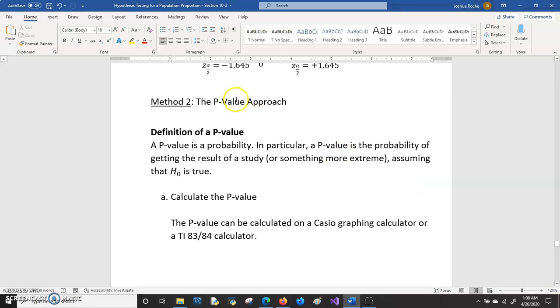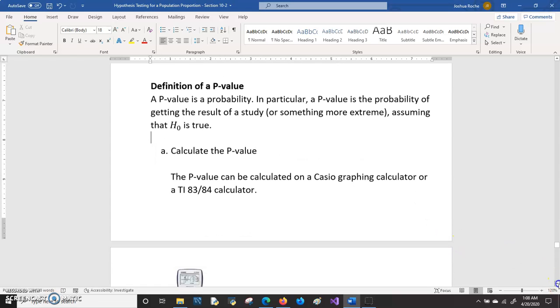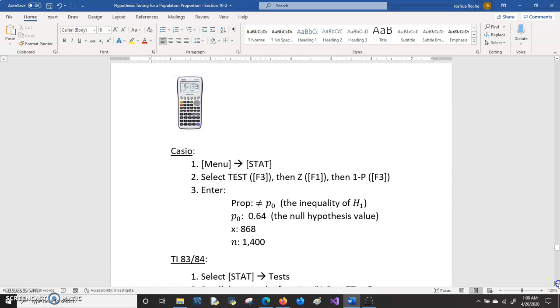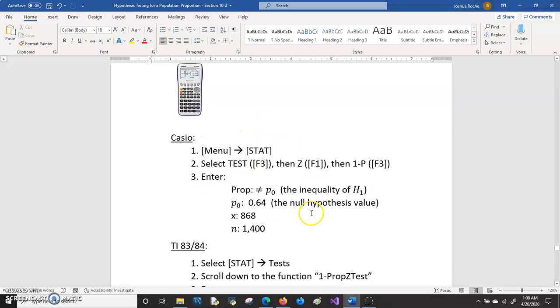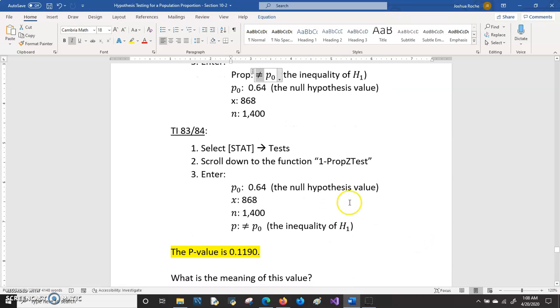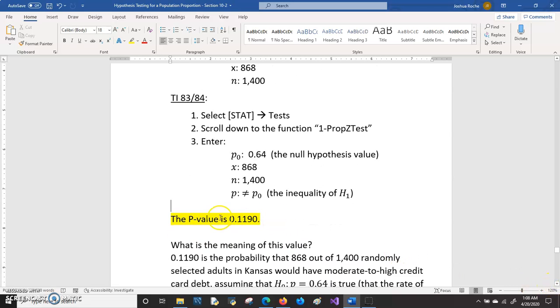Another approach is the p-value approach. So if you're doing this approach, remember that you first calculate the p-value. On the Casio calculator, you would take these steps, go to the 1p function, put in these values. One thing to note is that now you're using not equal to for the inequality of the alternative hypothesis. On the TI calculator, same steps as before, except again, now you're putting in the not equal to for the alternative hypothesis value. When you do that, the p-value comes out to 0.1190.